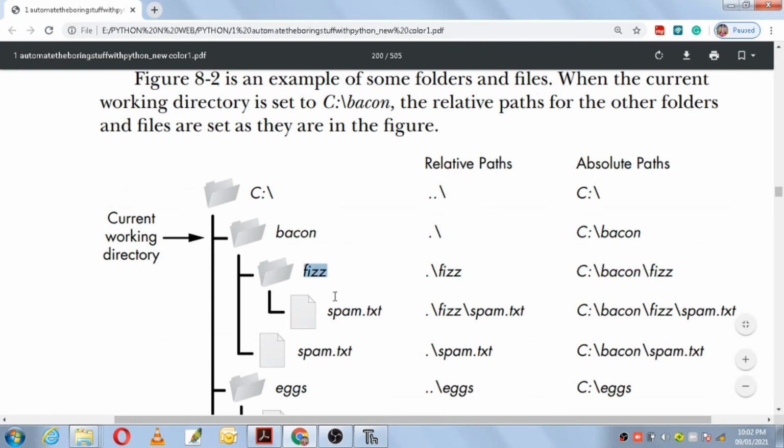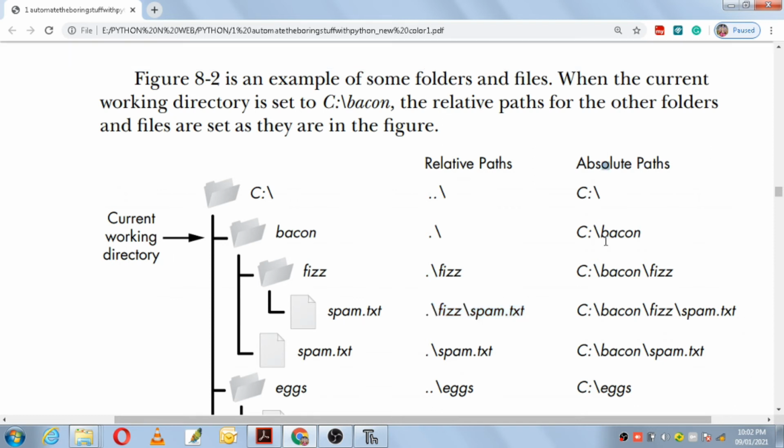Inside fizz folder we have spam.txt. So in relative path, current working directory is beacon, so mention it as a dot. Inside dot you have fizz folder, and inside fizz folder you have spam.txt. So you can write it as dot slash fizz slash spam.txt.